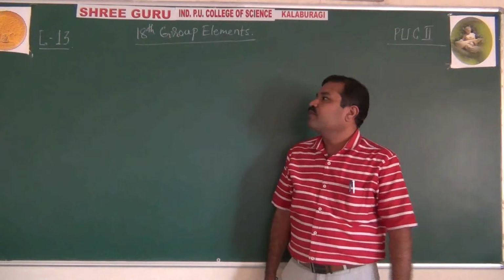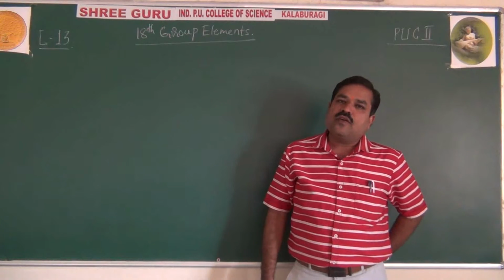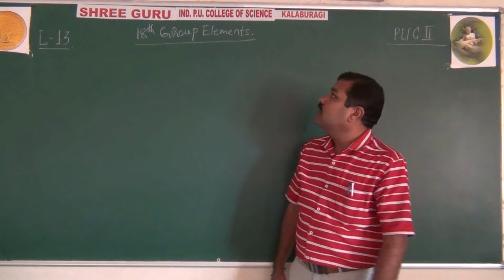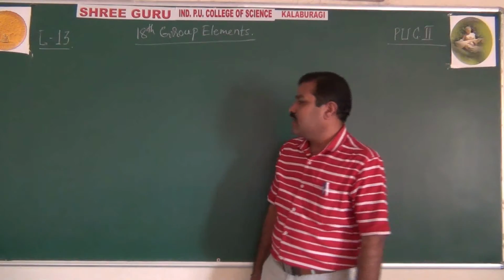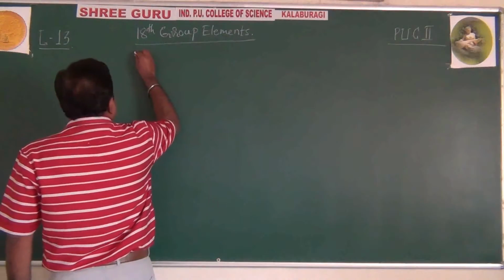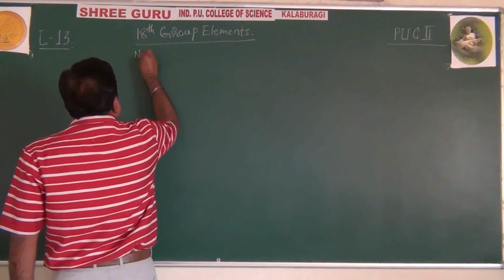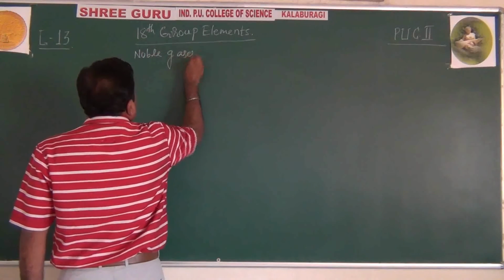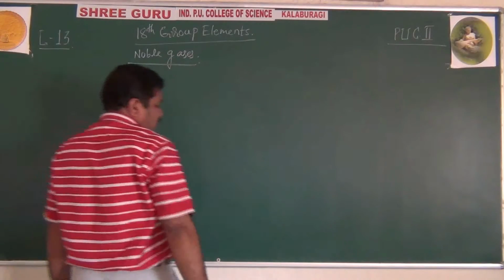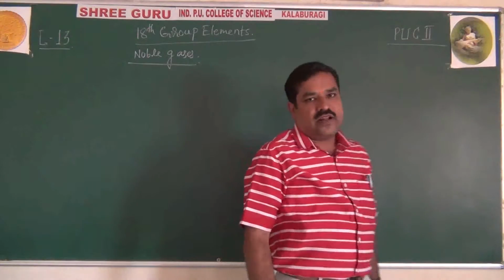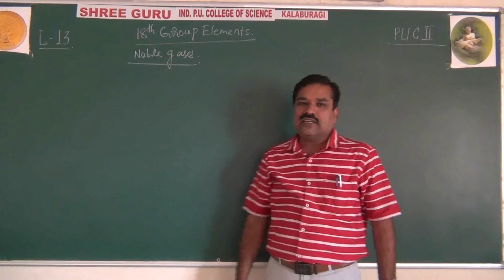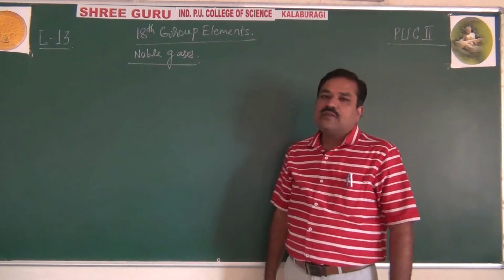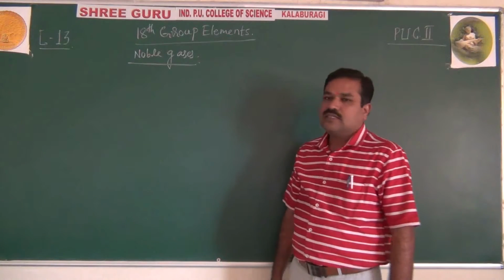This 18th group of the periodic table is very famously known as the noble gases. Why are they called noble gases? You already know very well. Because they have a complete octet, 8 electrons in the valence shell, that is ns2 np6 configuration. That's why 18th group elements are called noble gases.